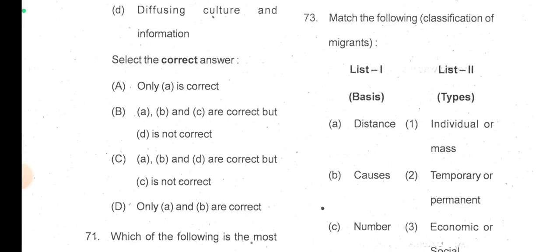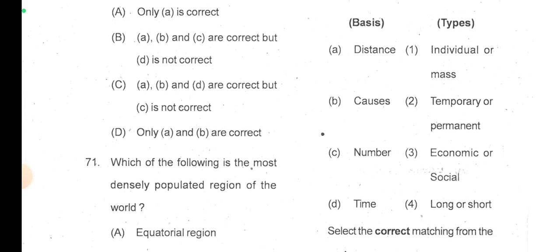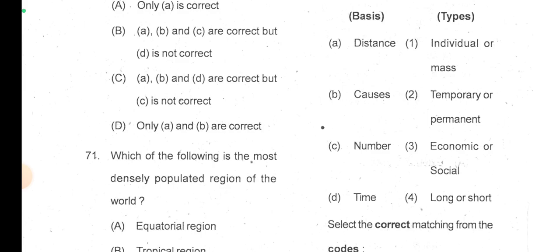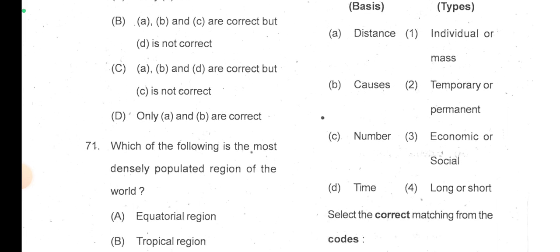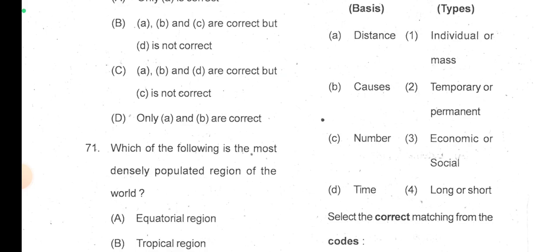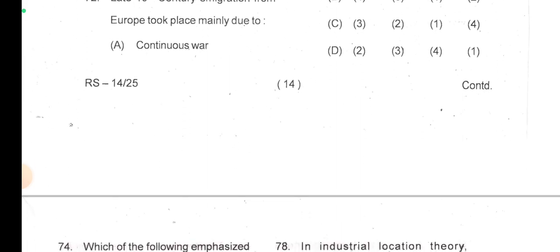Okay, now basis and types. This is very easy. Distance and migration types. Actually it is asking for classification of migrants. So distance will be long or short, causes will be economic or social, number will be individual or mass, and time will be temporary or permanent.